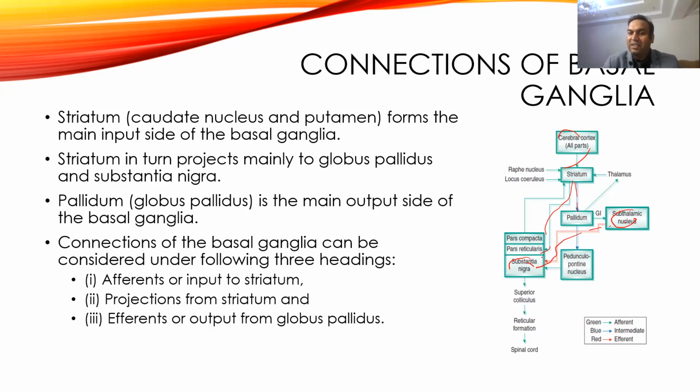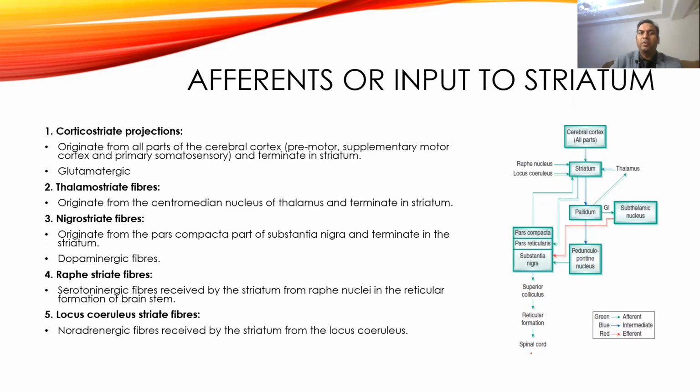From the pedunculopontine nucleus it goes to the substantia nigra, and also from the subthalamic nucleus the fibers go to the substantia nigra. From the substantia nigra, a few fibers go to the striatum, and a few fibers go to the superior colliculus, and from there to the reticular formation, and then to the spinal cord through the extrapyramidal tracts. It influences the activity of alpha and gamma motor neurons, more specifically the gamma motor neuron, and it is usually inhibitory type, so it reduces the activity of the gamma motor neuron. Now, if you see the individual structures, first we'll talk about.